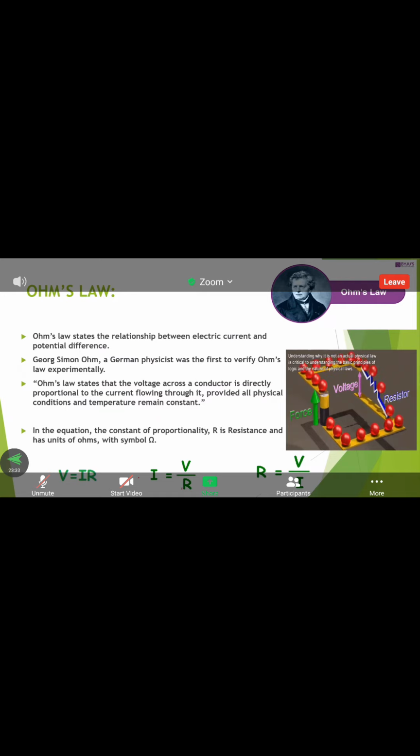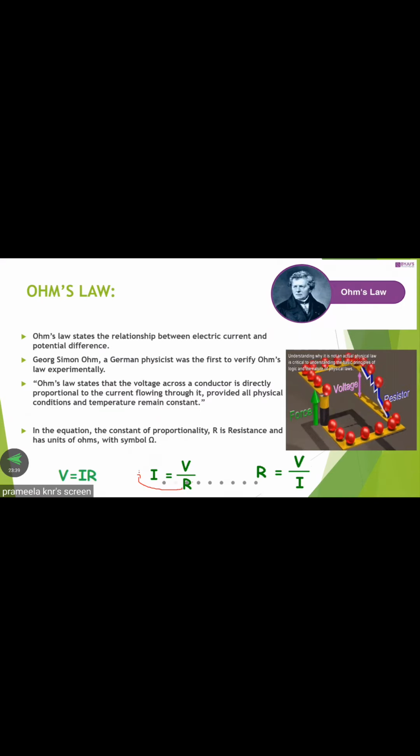So if you are taking the R to here, what we are getting, it is a denominator. If you are moving to the LHS side, it becomes a multiplier. So then what we get, R into I. So దీని ఫార్ములాను మనం ఏం రాసుకుంటాండి, V is equal to I into R. So this is another formula. So similarly here also we are getting the same formula.